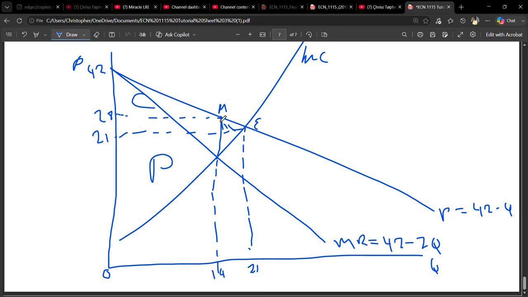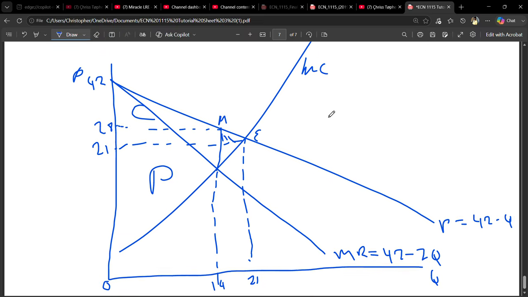And then the consumer surplus for the perfect competition is all this part to there, and there's no part that is being left here. For that reason, the deadweight loss is eliminated in perfect competition, while it is created by the monopoly.